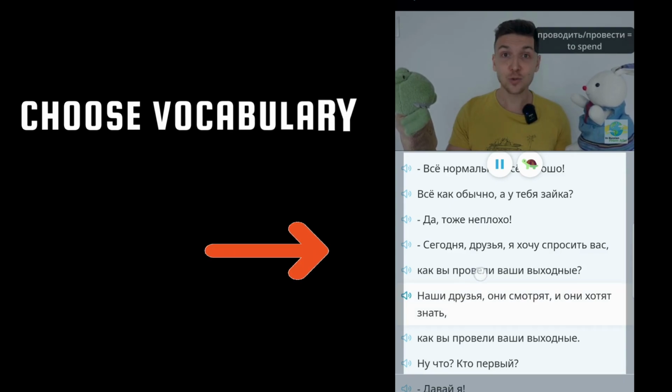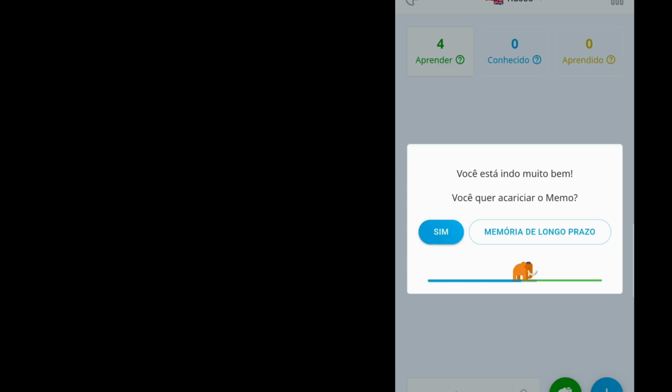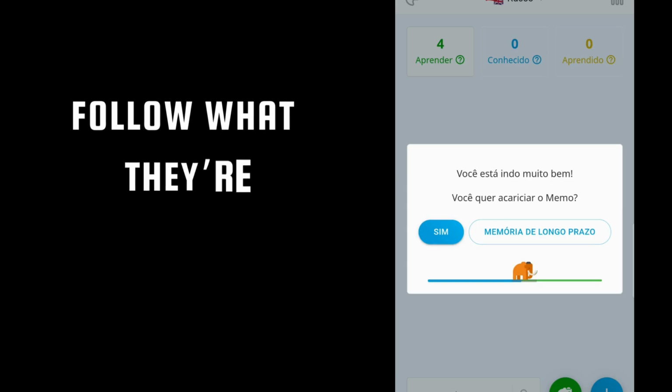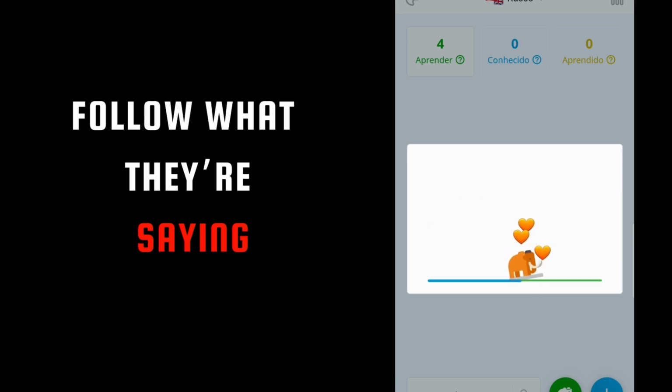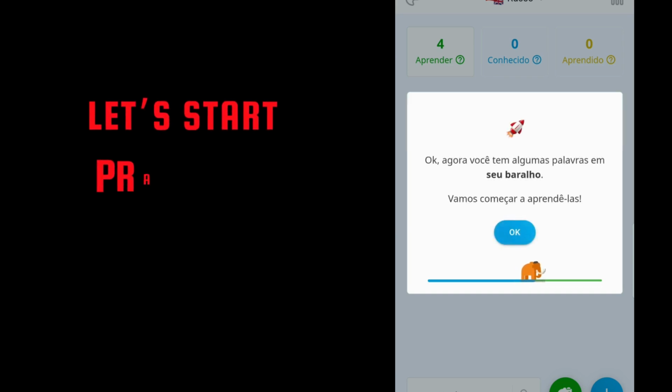If you want, you can mark these words to learn. Choose the words you don't know by clicking on them. You can follow what they are saying, which is really good. You have the transcript. Give it some love. After all, it's free. Now that you have some words in the deck, you are going to start practicing them.